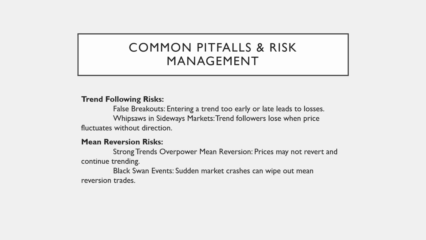While both trend following and mean reversion strategies can be profitable, they come with risks. Trend following traders face challenges like false breakouts, where entering too early or too late results in losses, and whipsaws in sideways markets, where price fluctuations lack direction. On the other hand, mean reversion traders risk getting caught in strong trends that never revert, leading to continued losses. Additionally, black swan events, such as sudden market crashes, can disrupt mean reversion trades entirely. Effective risk management, including stop losses and proper position sizing, is essential to navigate these pitfalls successfully.